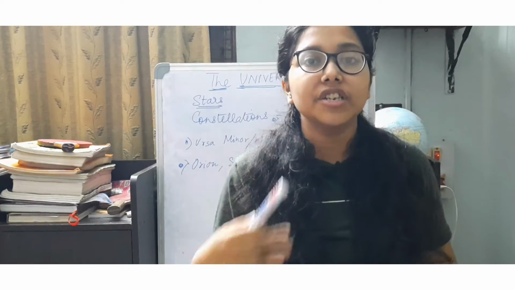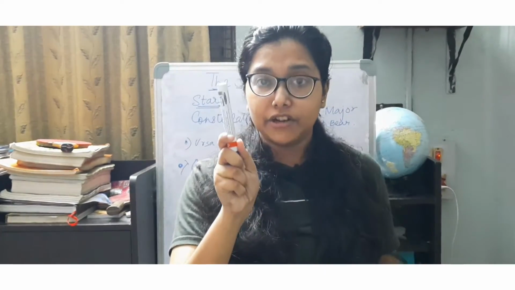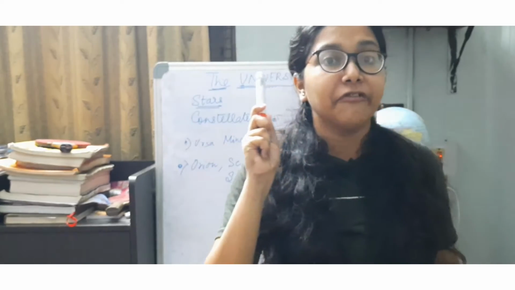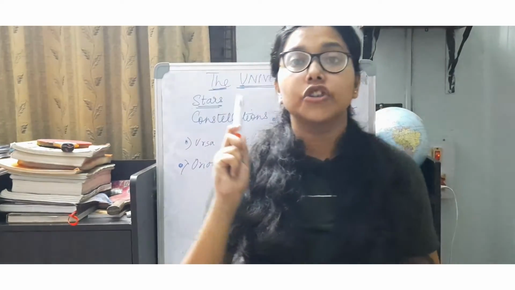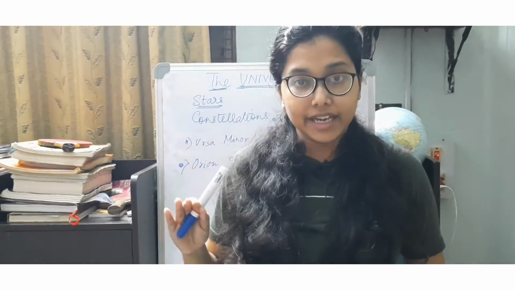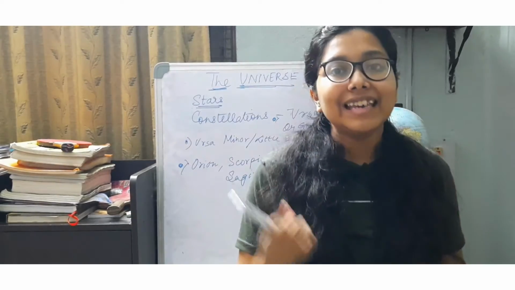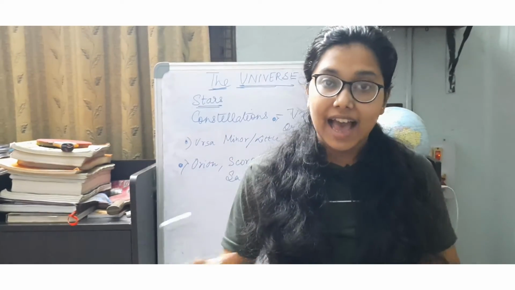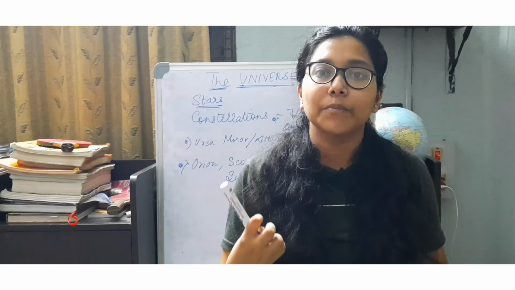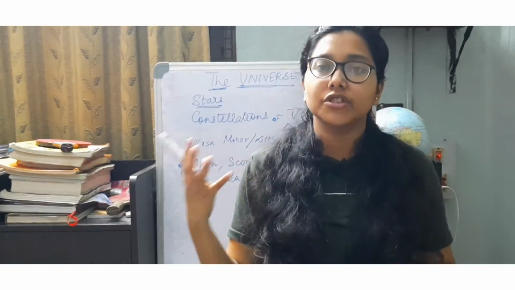They are shining because there is a constant nuclear fusion reaction taking place, where two hydrogen atoms combine together at a very high temperature to produce a single helium nucleus, and as a result, enormous amounts of energy in the form of heat and light are released, and that is why the stars appear to be so shining and glowing.